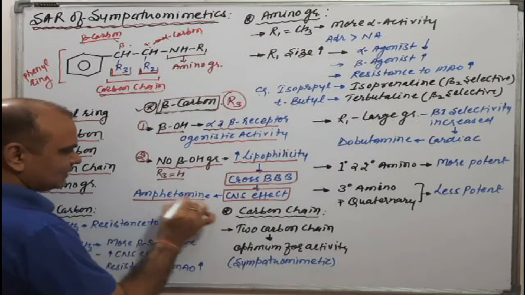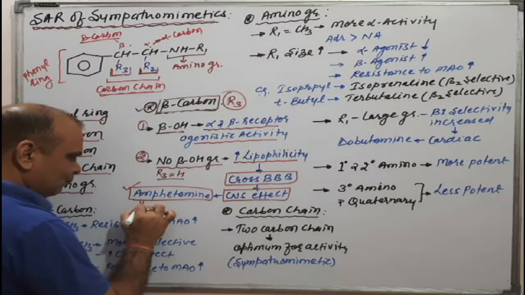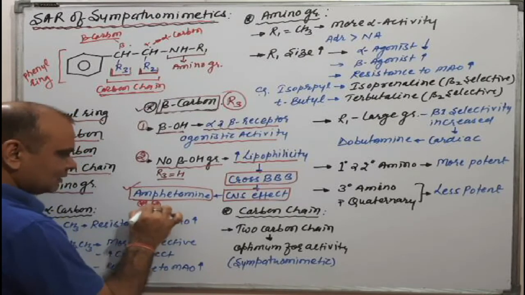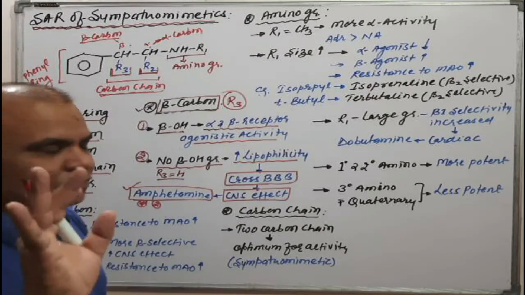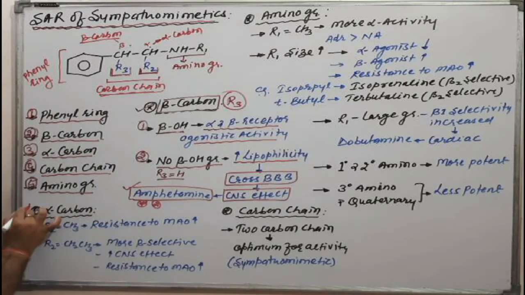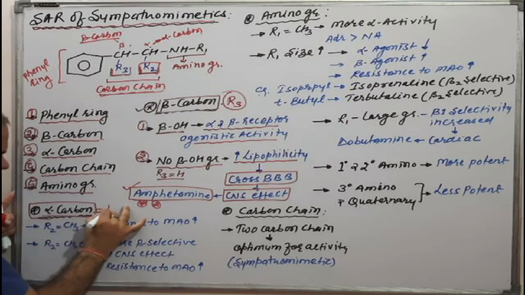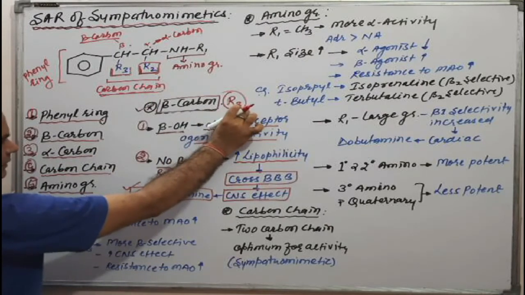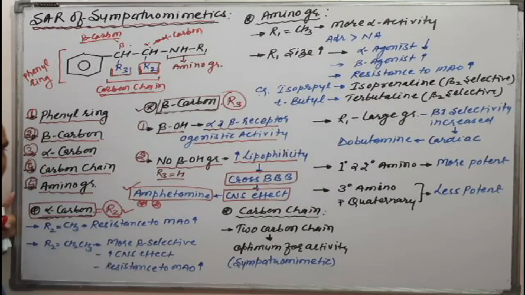The example of this category is amphetamine. Amphetamine has a CNS effect. Okay, this is all about beta carbon. Clear? Now come to the alpha carbon. Now we are talking about R2. We have discussed R3, now we would like to discuss R2.